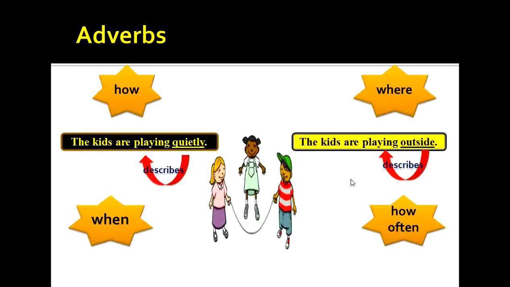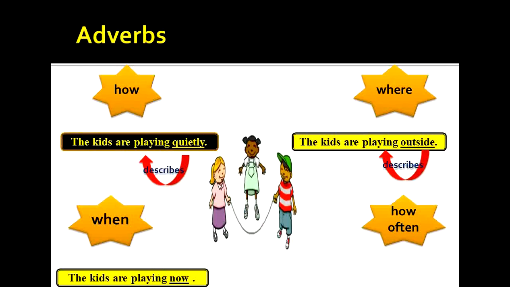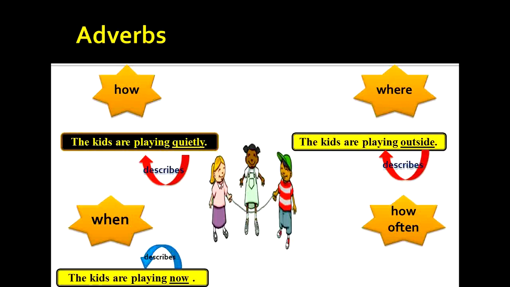Here is a third sentence for you, children. The kids are playing now. If you ask the question when to the verb playing, you get the answer now. Playing when? The kids are playing now. Here, the word now describes the verb playing. So the word now is the adverb here.